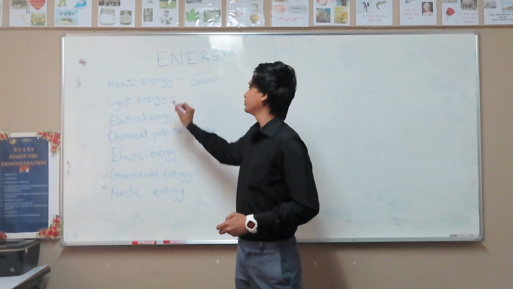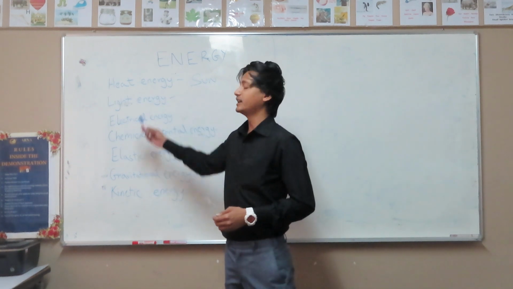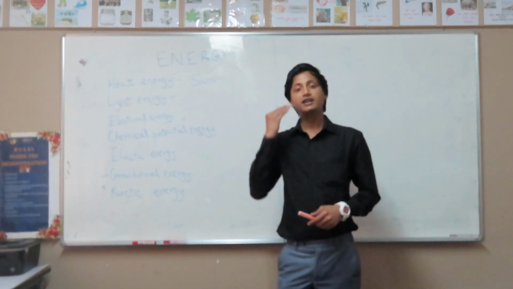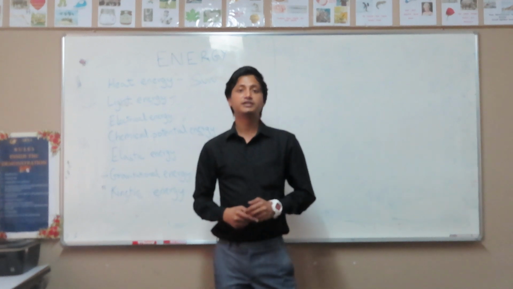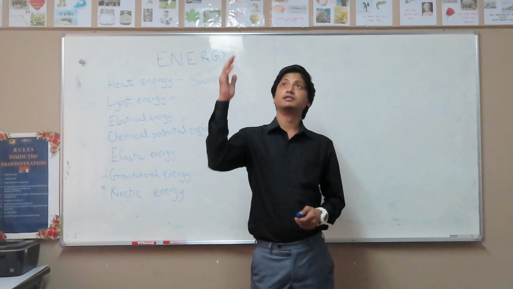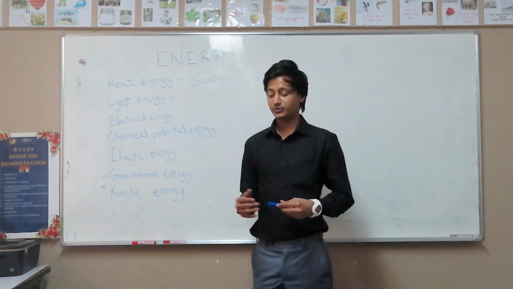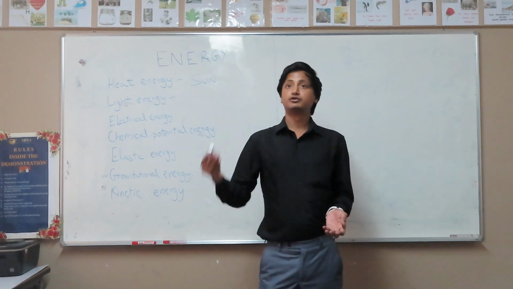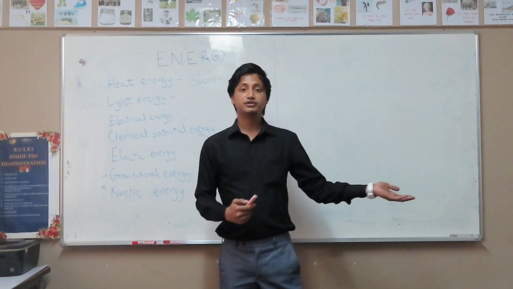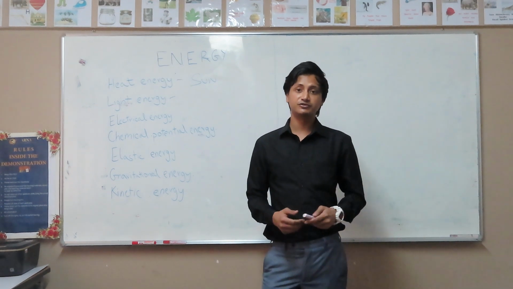Now, if we move on to the next type of energy, we have light energy. Light energy would be the light that we receive from any object or given thing. The tube light, the television, which gives us the moving images, right?